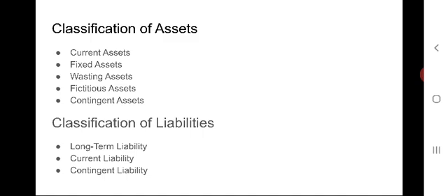Another important part of the balance sheet is liabilities. Liabilities refer to the financial obligations of creditors against the assets of a firm. These liabilities are also classified into three types: long term liability, current liability, contingent liability.